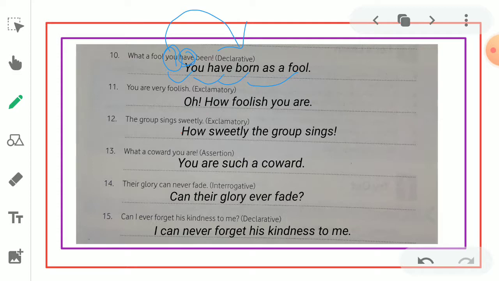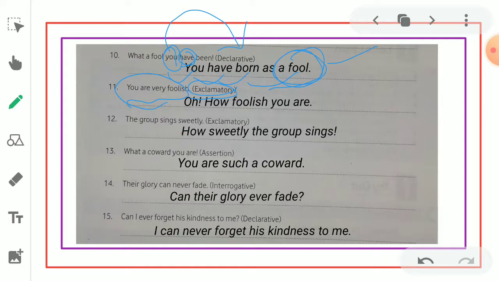What a fool you have been indicates a person, so he is a fool. We can write it as you have been born as a fool. He got birth as a fool, so not a clever man. You are very foolish.